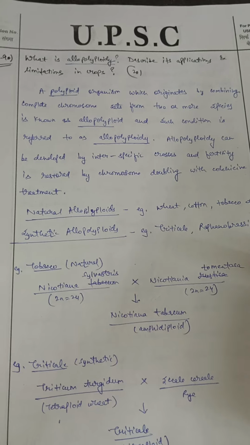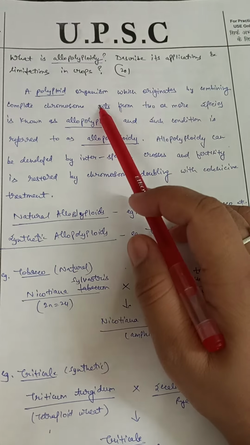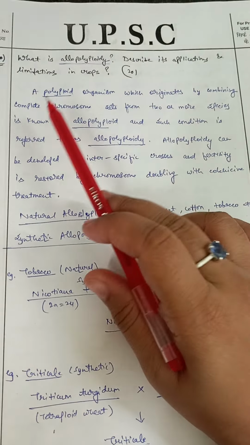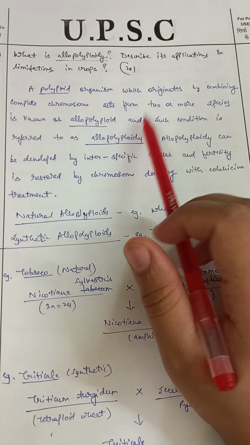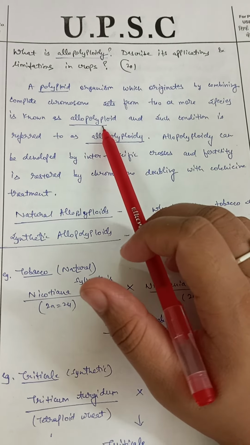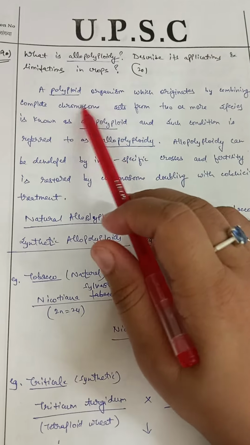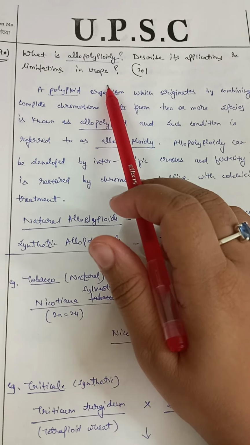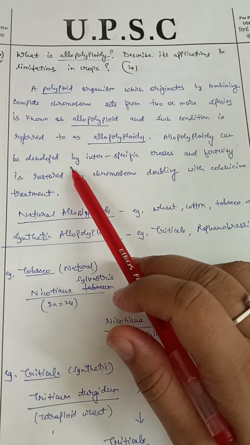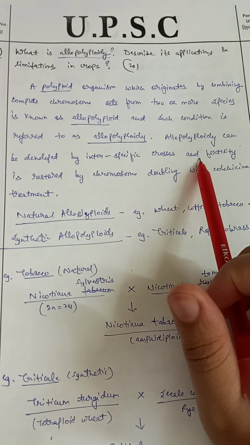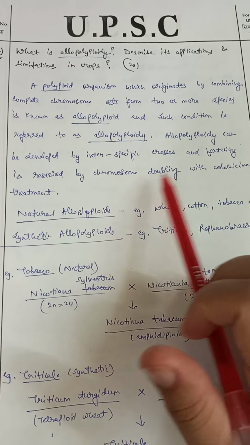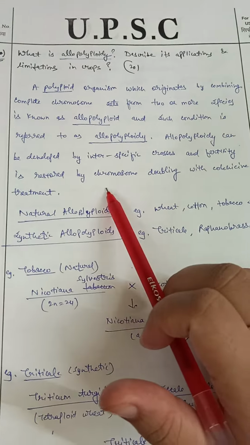Now first of all, what do you mean by allopolyploidy? So a polyploid organism which originates by combining the complete sets of chromosomes from two or more species is known as allopolyploid, and such condition is referred to as allopolyploidy. And what is a polyploid organism? Which has more than two sets of chromosomes. Allopolyploidy can be developed by interspecific crosses, and fertility is restored by chromosome doubling with colchicine treatment.